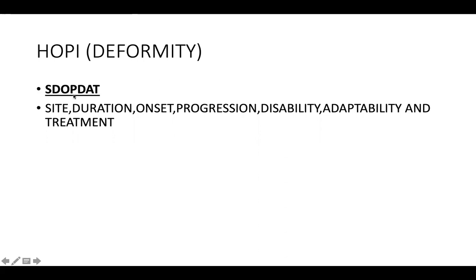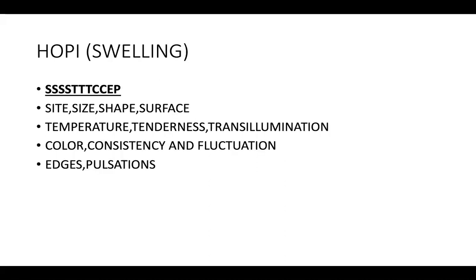For deformity, SDOPDAT, that is site, duration, onset, progression, disability, adaptability, and treatment. For deformity, these are 7 questions that are important. When the swelling was noted, and who noticed the swelling, or who noticed the deformity, when the deformity was noted, and how is the progression of the deformity, what is the disability by that deformity, and how the patient has adapted with that deformity, and is there any treatment the patient has sought up till now.